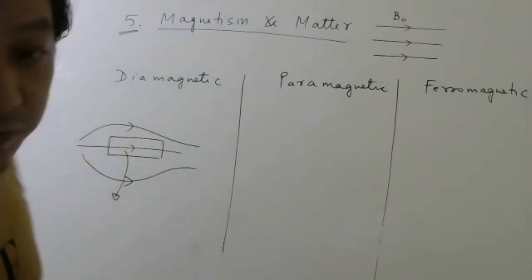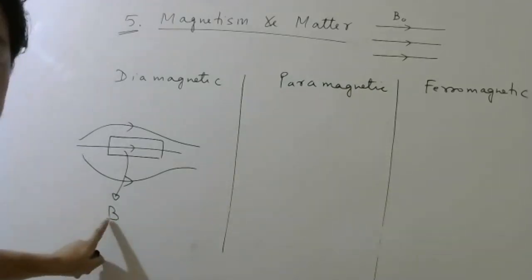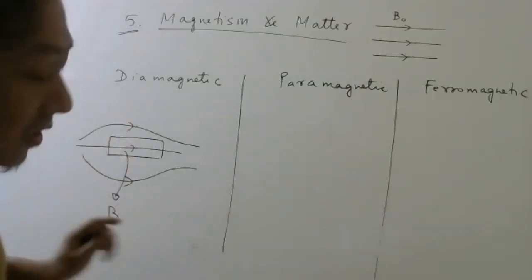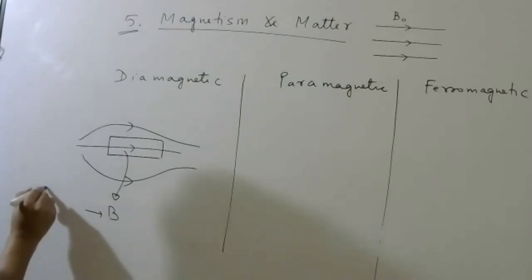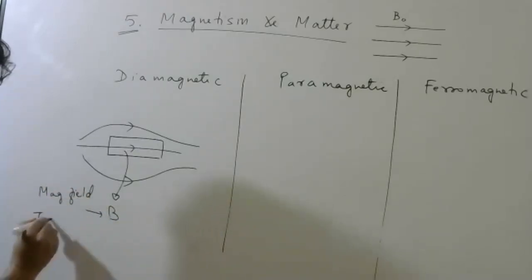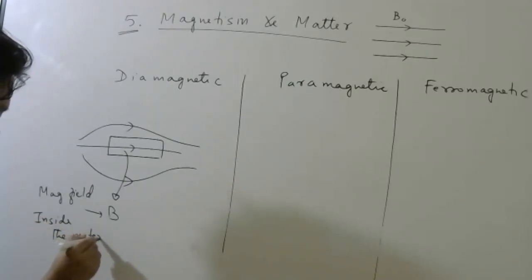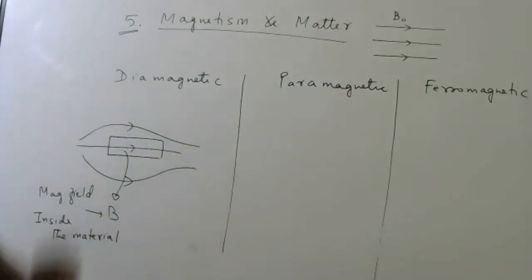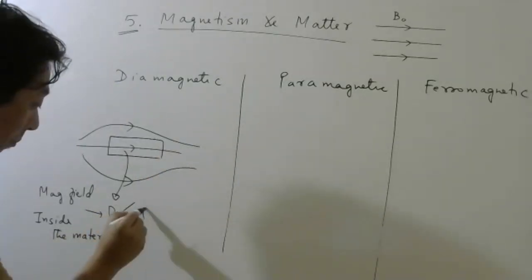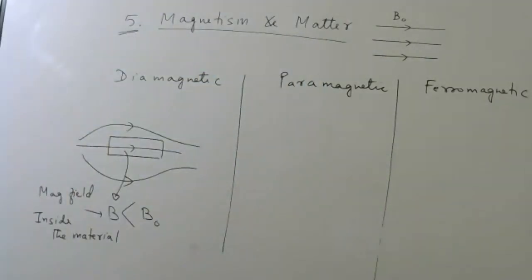So here magnetic field will be less. So please remember, magnetic field B, which I am using for inside the material. In case of diamagnetic, it will be less than magnetic field outside, matlab external magnetic field. So keep this in your mind.